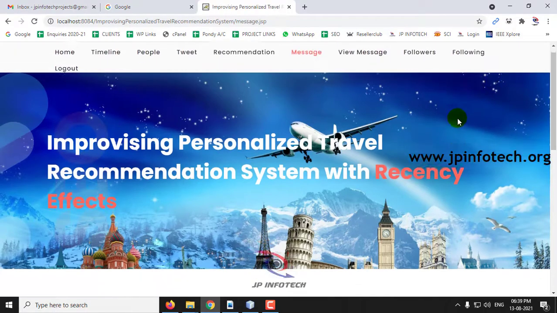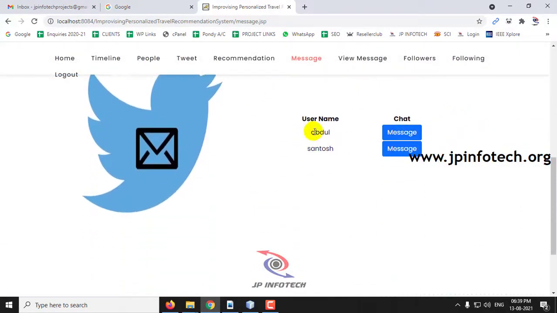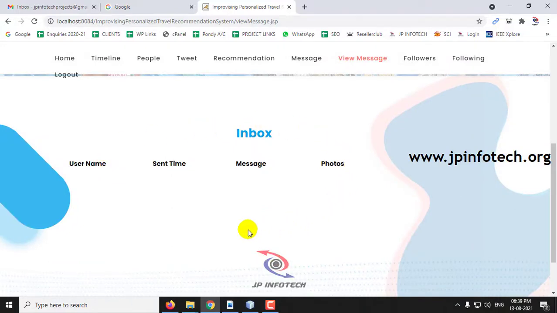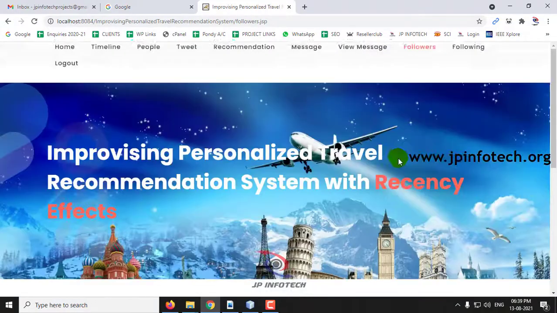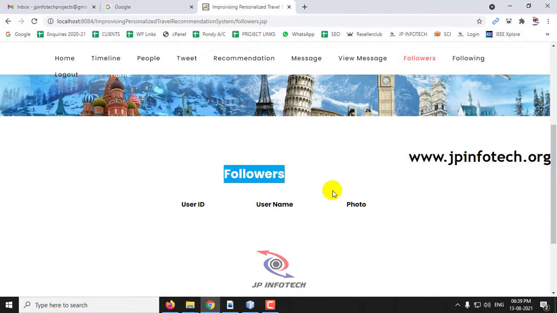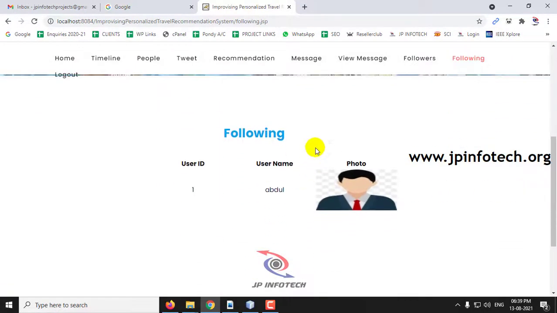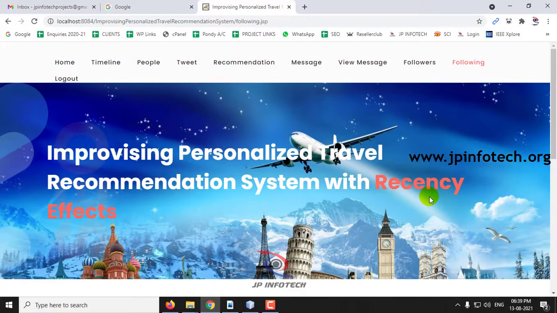And if you wanted to personally message any particular user, you can chat with them. And if someone has given a private message to you, you can see those messages over here. And here you can see the followers who are following you. Currently there is no follower, and you can see the following, so who you are following. So currently I clicked follow on the person, so it has been updated here. And you can see these options which are all available in the online social network will be shown over here.